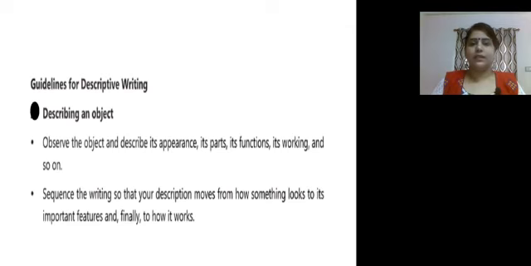Yes. Now these are the guidelines. What we have done means when we act as a salesman, we describe the parts, functioning, working of the car. And this, do remember, this is very important, children. This is not about writing the facts at one place. Sequence the writing so that your description moves from how something looks to its important features and finally how it works.